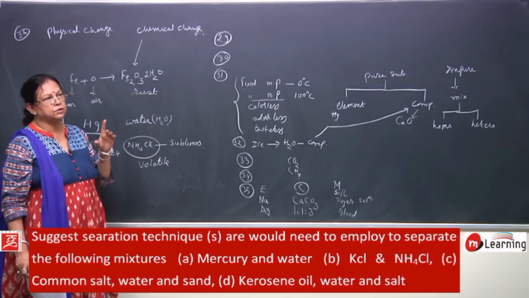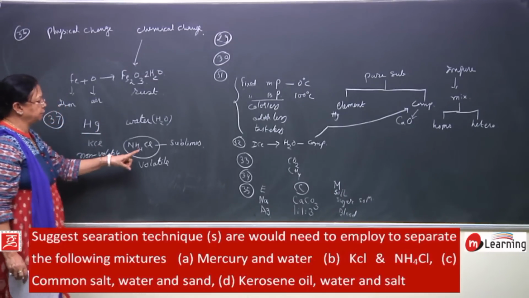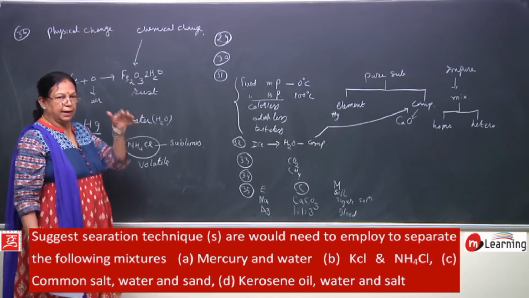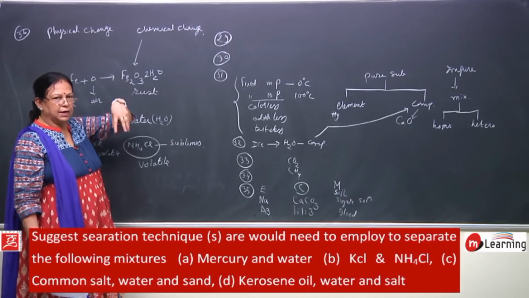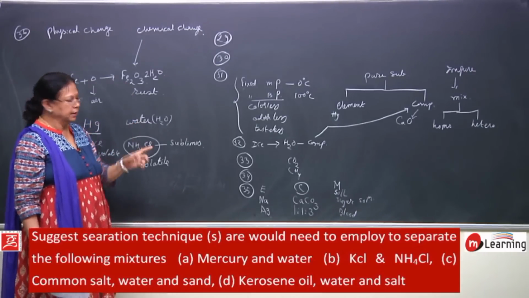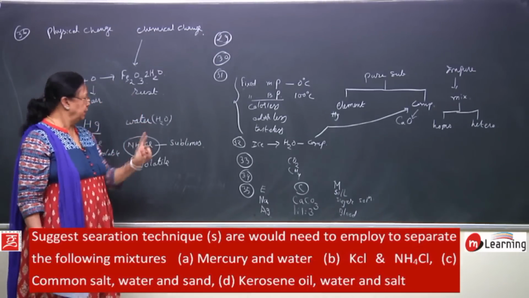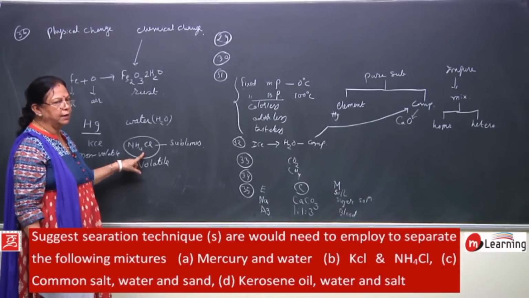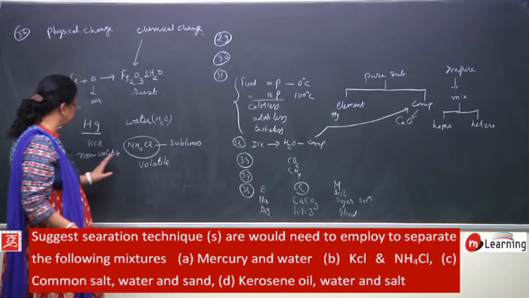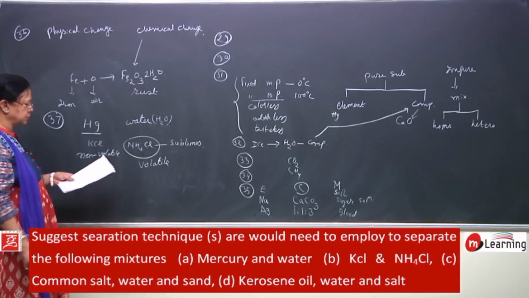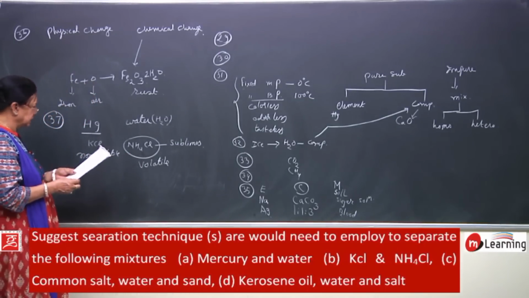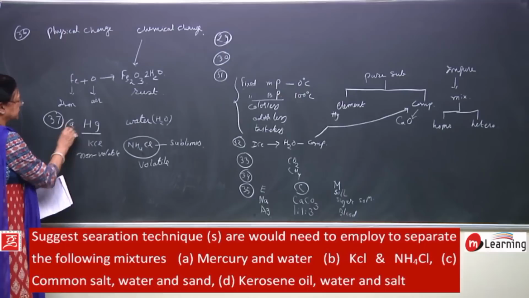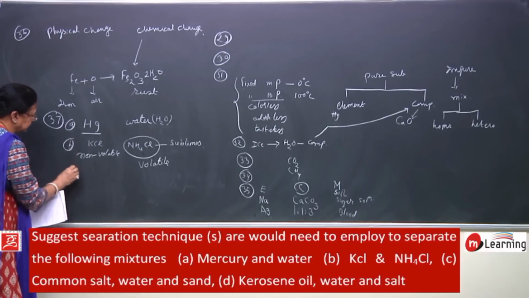When we were doing sublimation, we heated, and on the watch glass we kept an inverted funnel, and on the inner side of the funnel the vapors get deposited in the form of solid ammonium chloride, and in this way you can separate by the process of sublimation. Then this is A, this is B, then C.